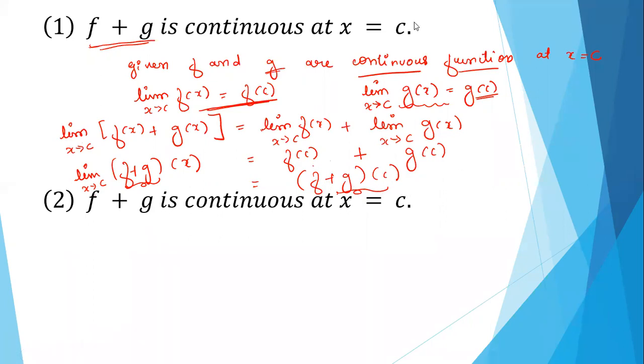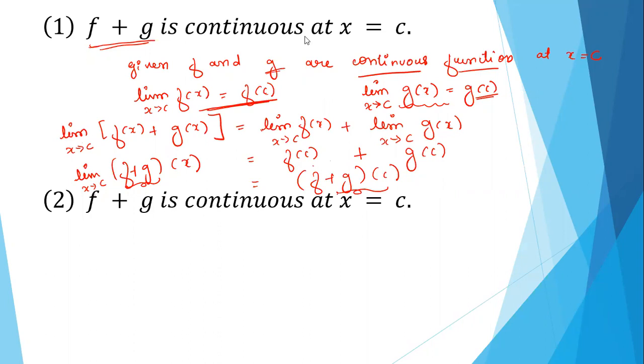So what can we conclude? Anybody? Yes, good. Not only f, Purnima, here we are talking about f plus g, right? So f plus g is continuous at c.